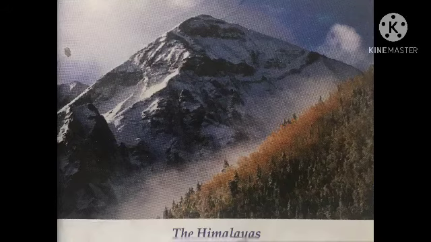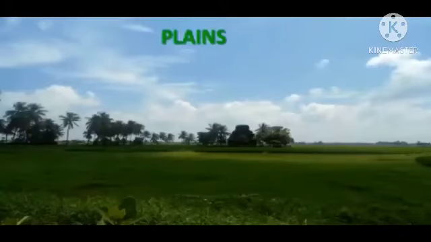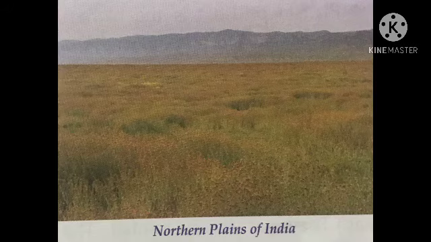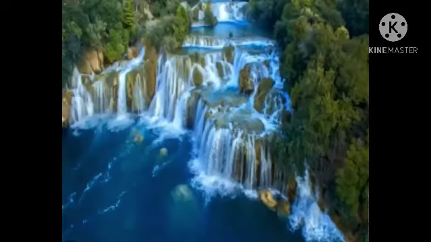Now we will know about the plains. Where do you play in the school? Yes, of course, in the playground. The playground is a flat and level land. The large flat and level area of a state or country is called a plain. And the main rivers of these plains are the Satluj, the Ganga and the Brahmaputra.